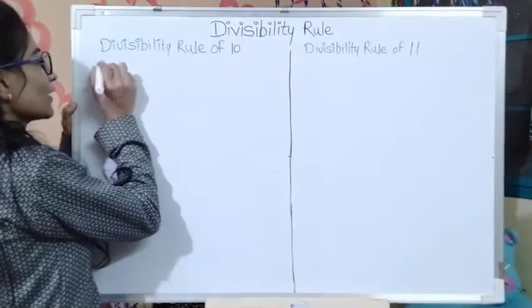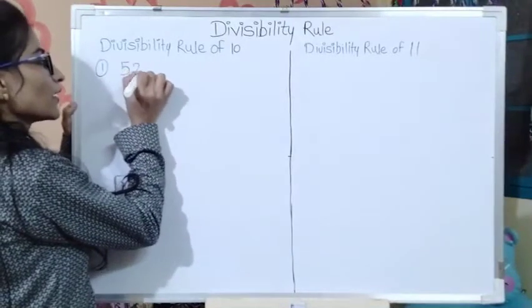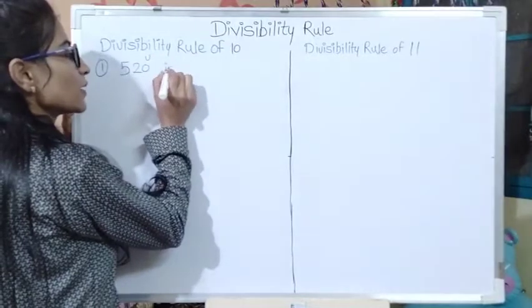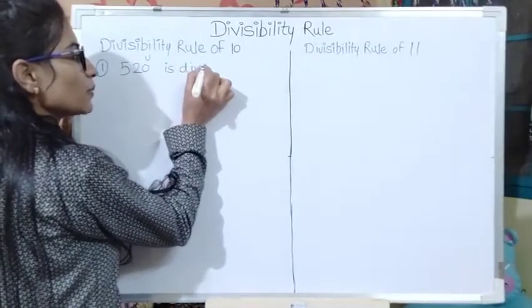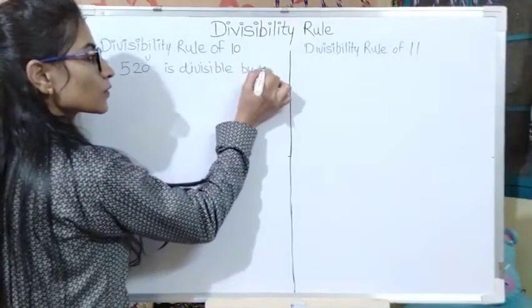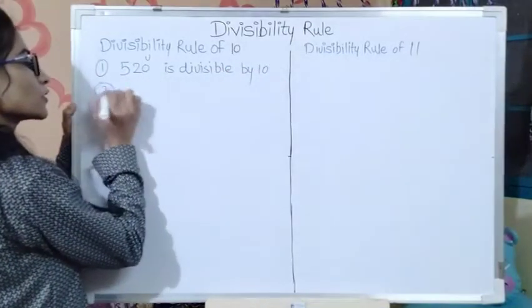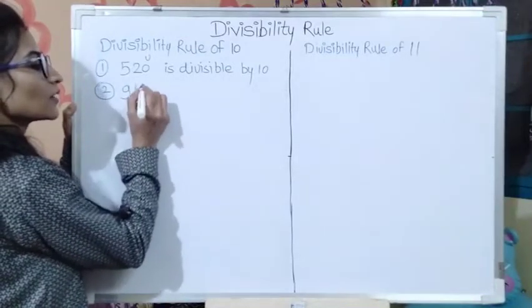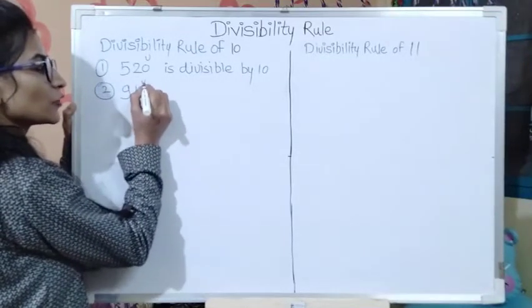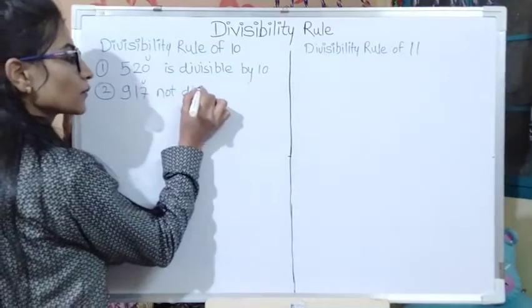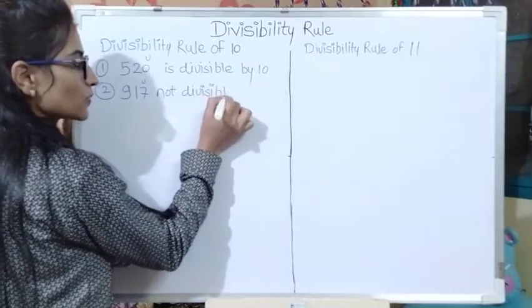We can take an example like this: 520. Here the unit place contains 0, so it is divisible by 10. Second example, suppose 917 is there. This number has 7 at its unit place, so it's not divisible by 10. It means complete division is not possible here.